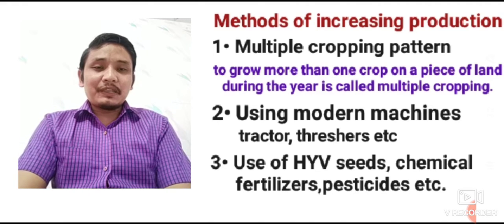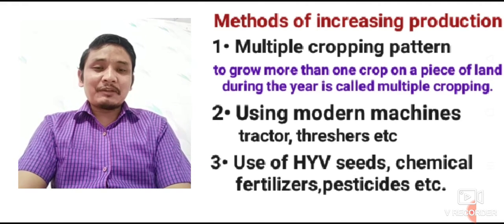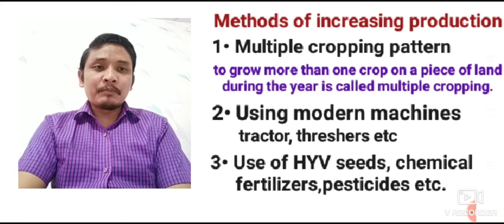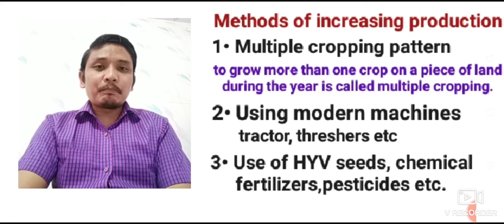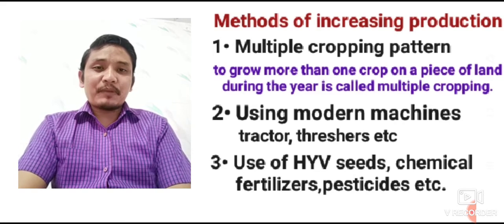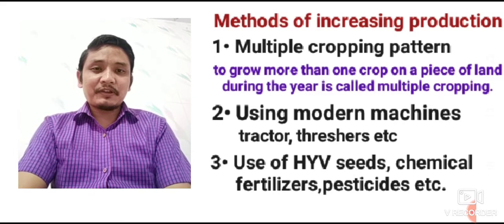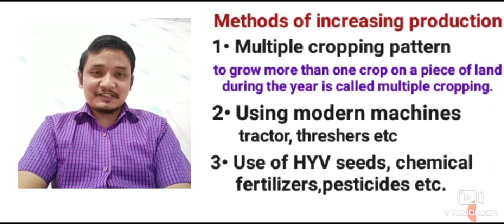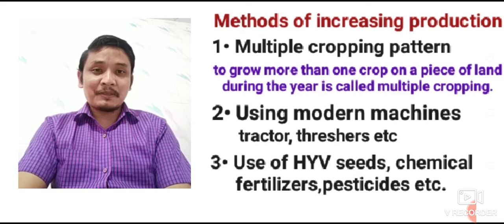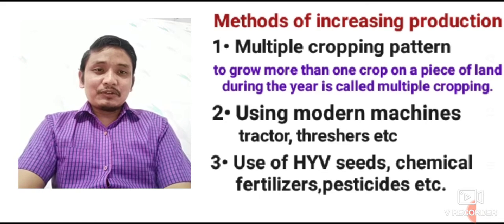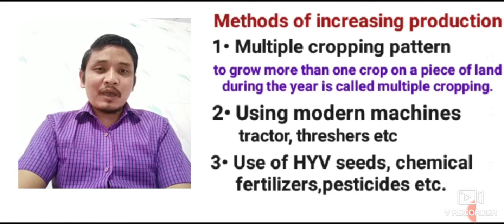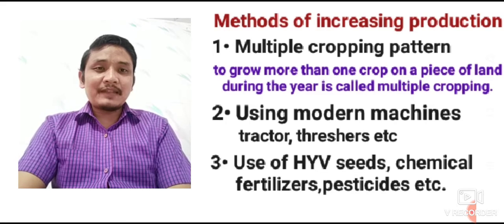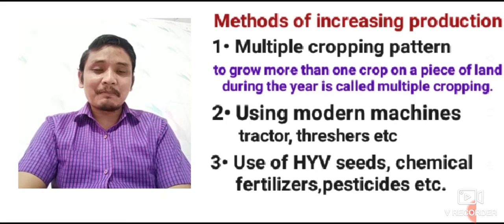So, methods of increasing production, whether in Palampur or in any part of the world. Number one, multiple cropping pattern. That means by practicing multiple cropping pattern, we can increase the production. And what is multiple cropping pattern? To grow more than one crop on a piece of land during the year is called multiple cropping pattern.